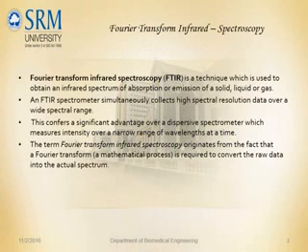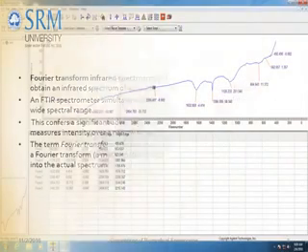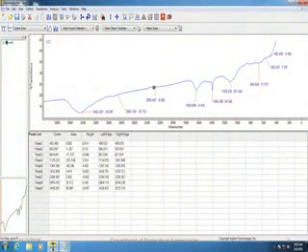FTIR is a technique which is used to obtain an infrared spectrum of absorption or emission of a solid, liquid or gas. An FTIR spectrometer collects high resolution data over a wide range of wavelengths at a time. It's a mathematical process used to convert raw data into the actual spectrum.